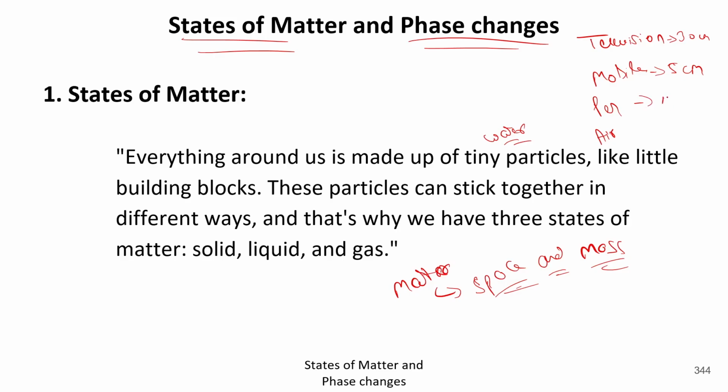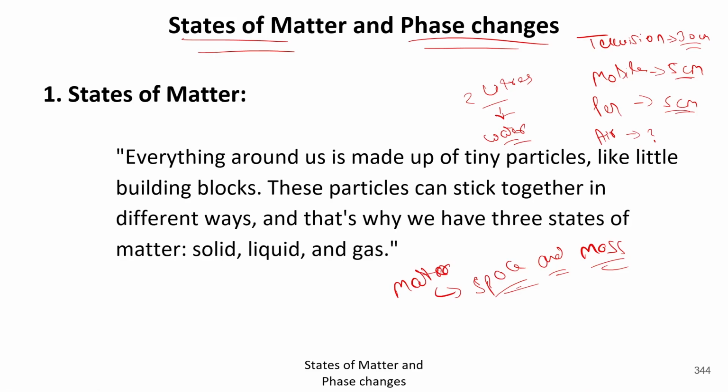Your pen is about 2.5 centimeter, or you can say also about 5 centimeter. And the air, there is no space of the air. And then you can say your water is regarding 2 liters. So see, all these things occupying some space. Air also occupying some space, but we cannot calculate it by normal means.